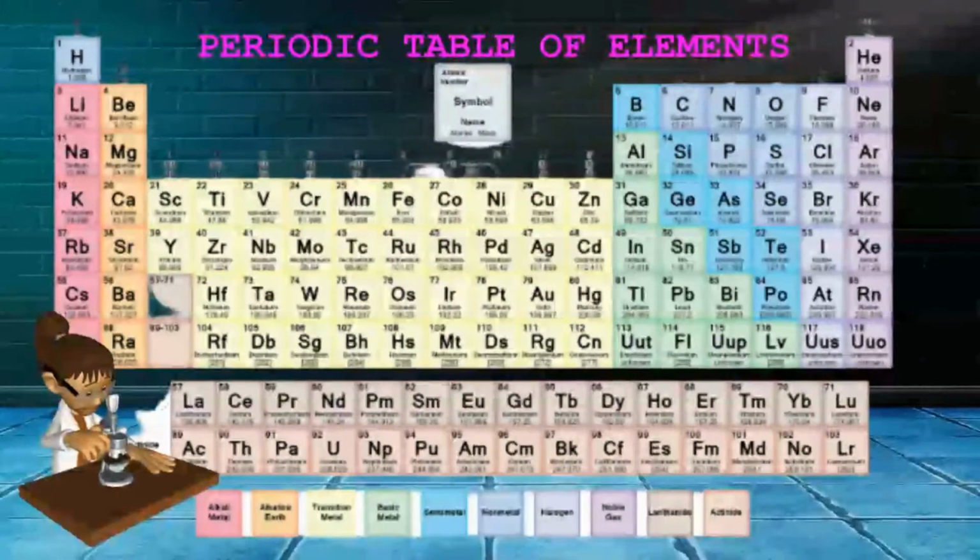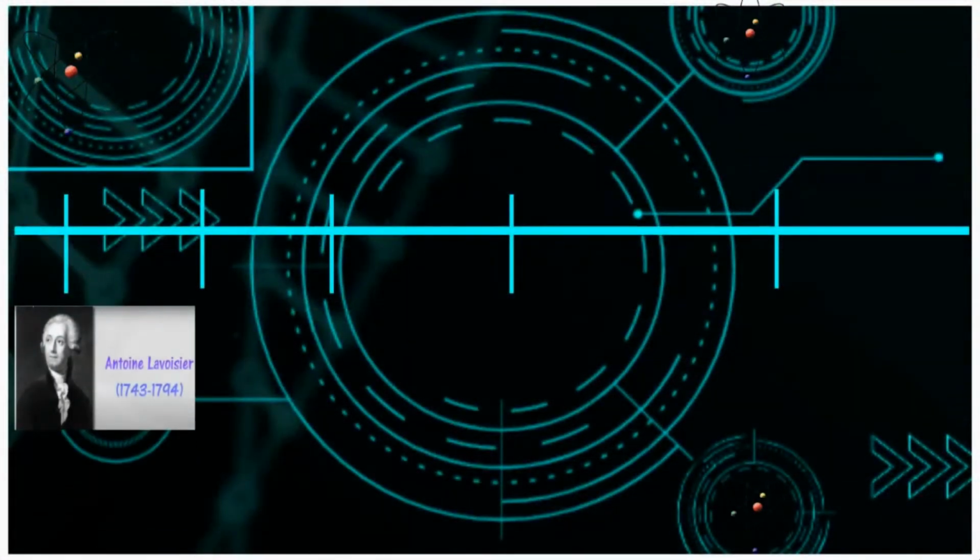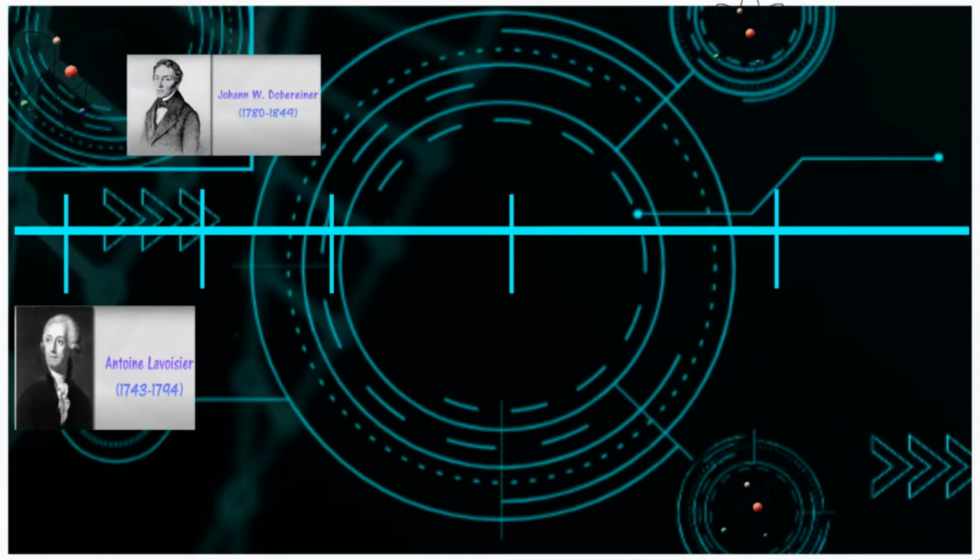In 1743, Antoine Lavoisier wrote the first extensive list of elements. He recognized and named oxygen and hydrogen. He also predicted the existence of silicon. In the year 1780, Johann de Borena found the properties of bromine. He found out the appearance and reactions of the elements in a triad were similar to each other. Then he introduced the de Borena triads, and it was a group of 3 elements.